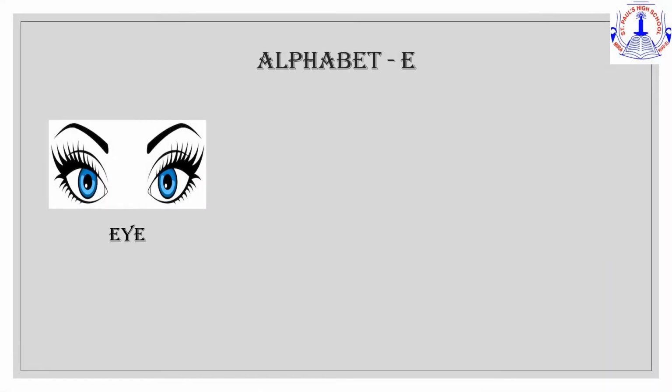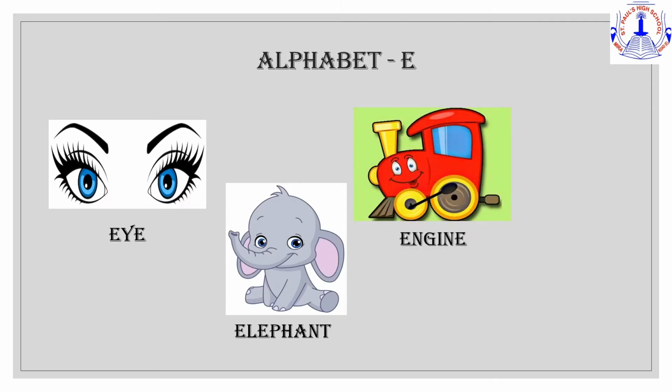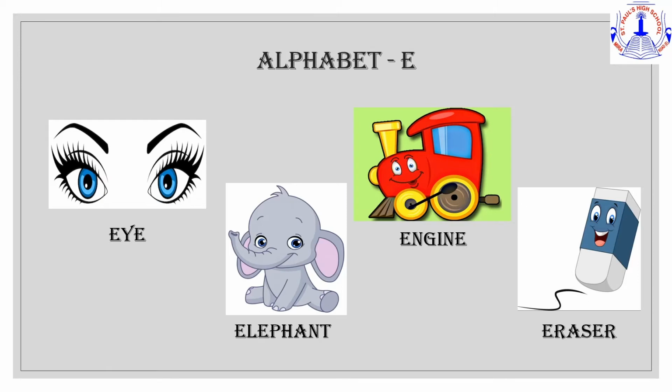Now our last letter. Letter E. E is for eyes. E, E, eyes. E is for elephant. E, elephant. E is for engine. E, engine. E is for eraser. E, eraser.